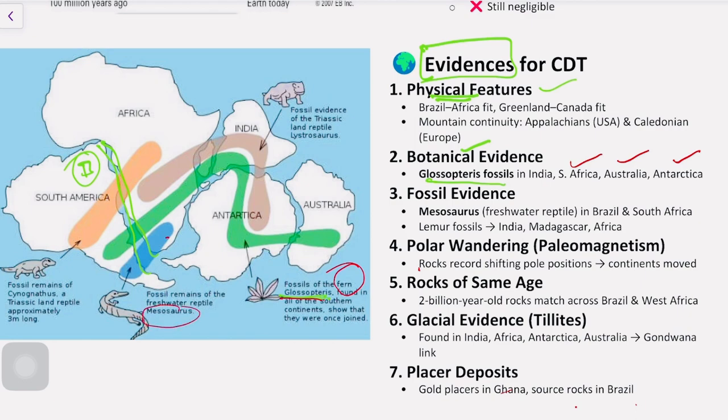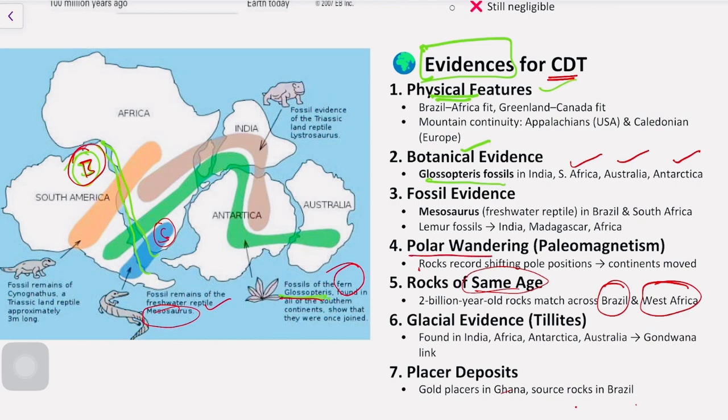Mesosaurus is another, a freshwater reptile present in both Brazil and South Africa. All these evidences state that once upon a time all the continents were together, and we can see rocks of the same age in Brazil and the West African region.